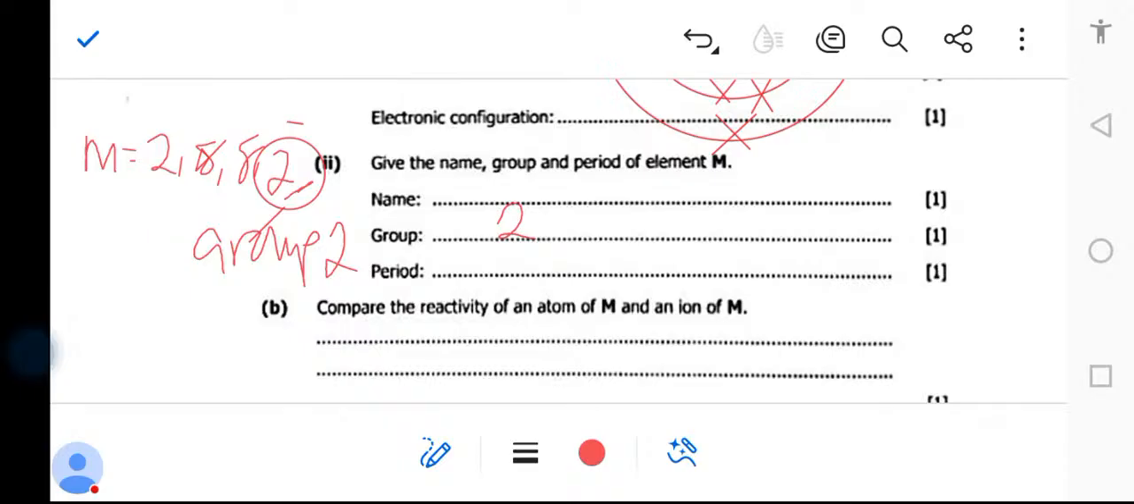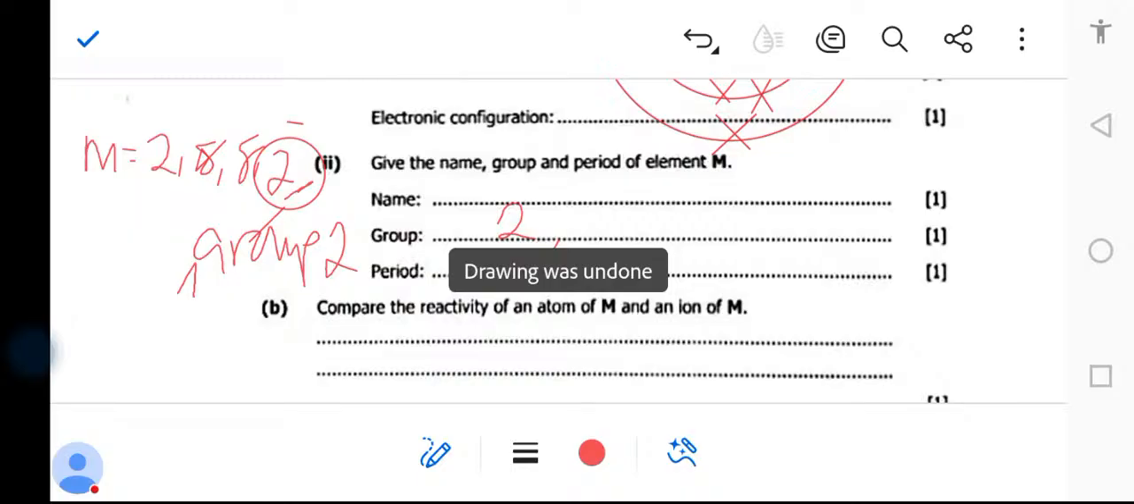So let's count. How many shells do we have? Shell number 1, shell number 2, shell number 3, and shell number 4. This is what determines the period number. So it is coming from period 4. Why? Because it has got 4 shells. Meaning this element is coming from period 4, because the period number is determined by the number of shells.